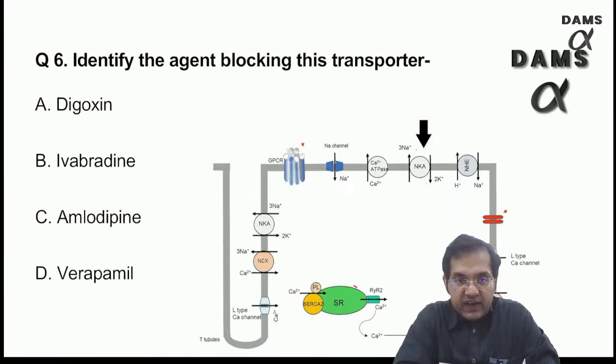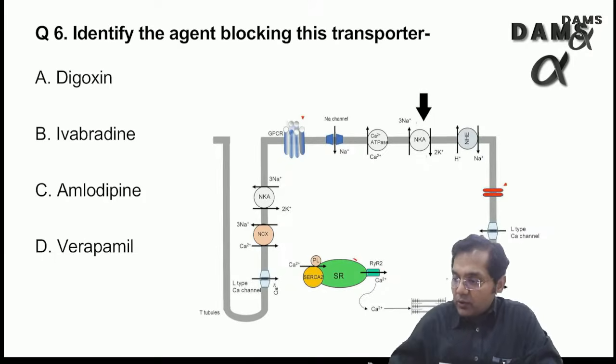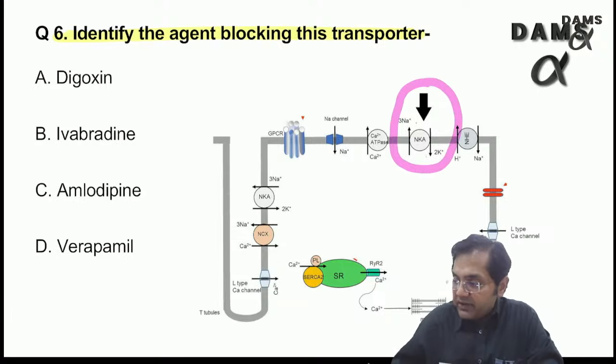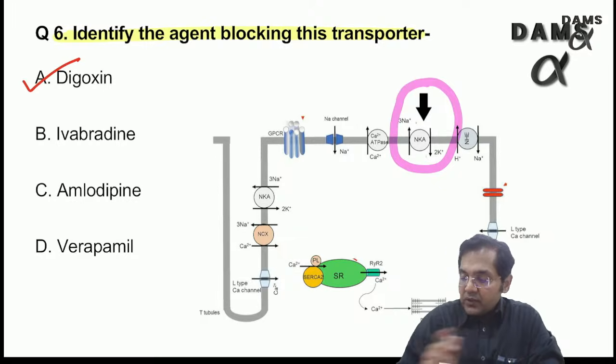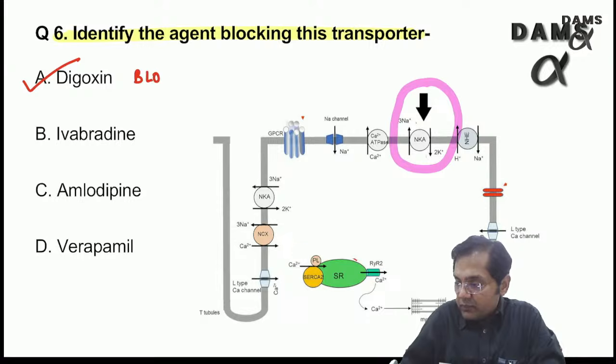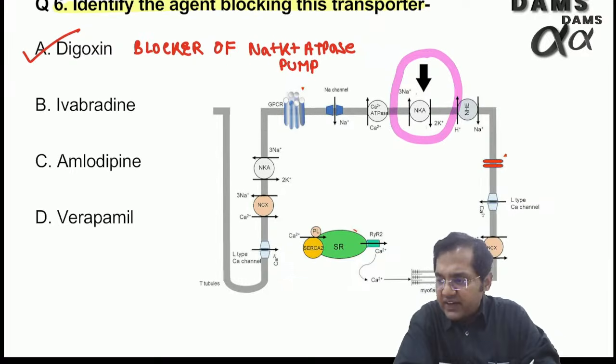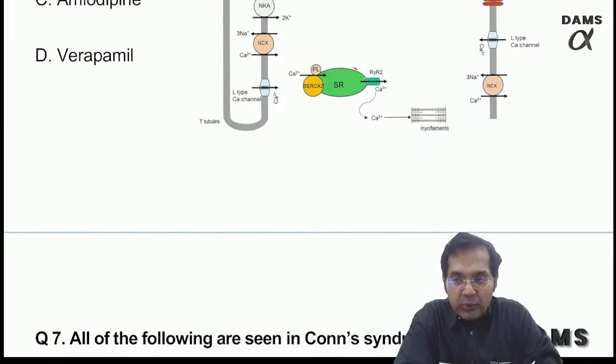Moving to this one, identify the agent blocking this transporter. I don't think there is any ambiguity or controversy here. Yesterday also we were able to gather the answer to this question. The one which inhibits sodium potassium ATPase is none other than digoxin, digitalis, right? So digoxin is a blocker of the pump. Okay, double A, fine. Don't take too much stress. At least you remember the options, and I hope that you have marked it correct, right?